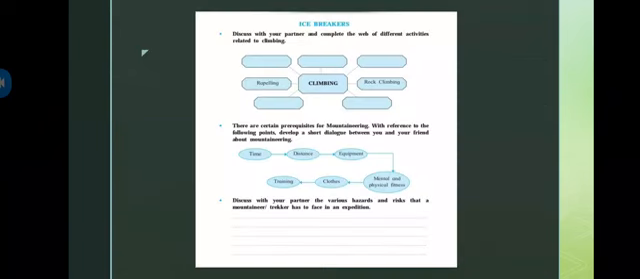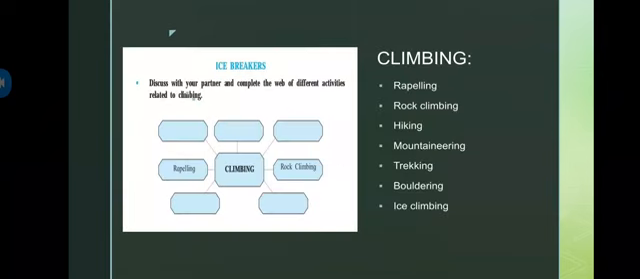Okay, now before getting directly into the chapter, let us see some of the icebreakers. There are some activities that we will do before getting started with the chapter. So there are three activities, or three icebreakers, that have been given. Okay, so let's start with the first one.